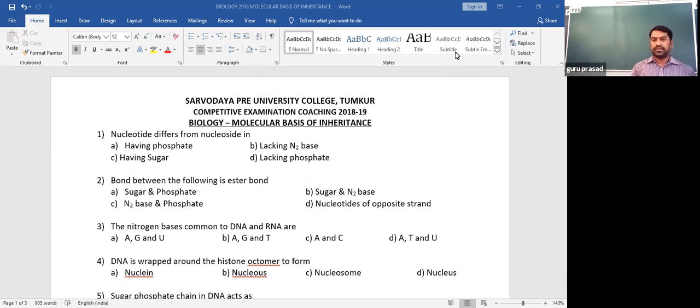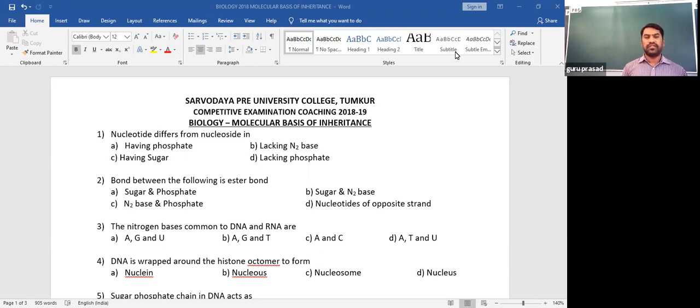Again, in DNA, we are going to study replication of DNA, how DNA replicates itself. That means it produces its replica or duplicate copy. That mechanism is very important, so many questions might be asked on that basis.